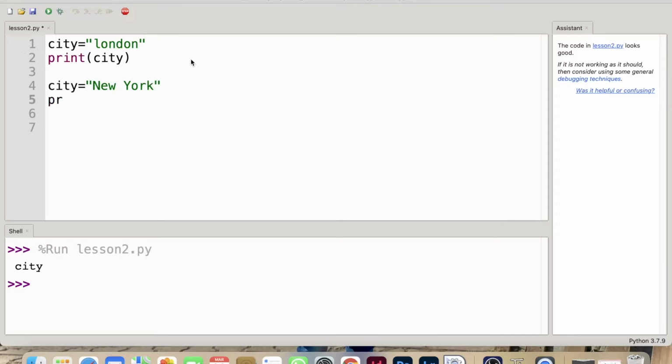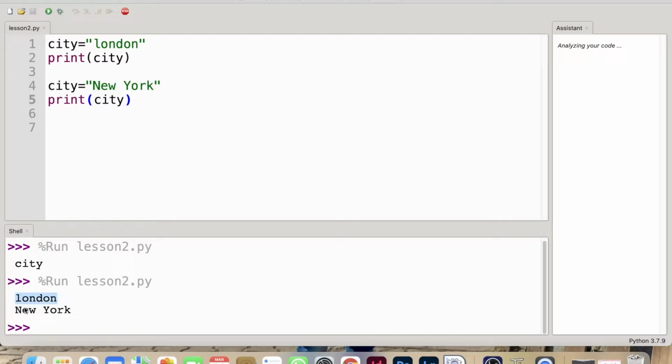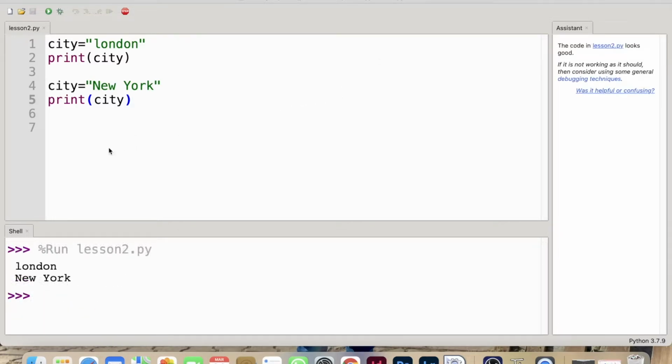And this time when I press run, you will see both London and New York printed on the screen. Let's try to understand what's happening here. In line 1, city holds the string London. In line 2, when I say print city, since the current value of city is London, that's what gets printed. On line 4, I'll change the value of variable city to New York.